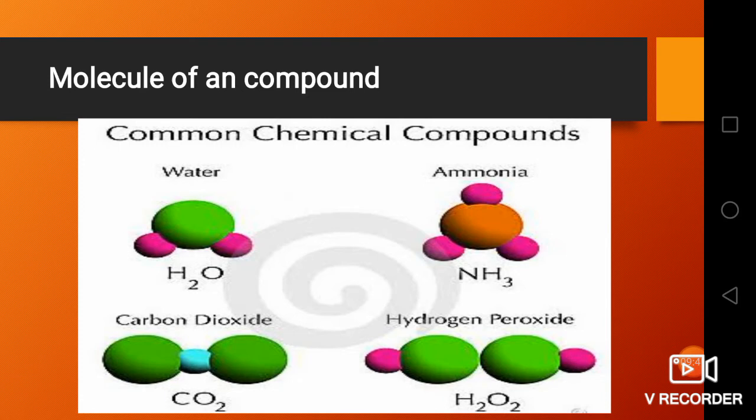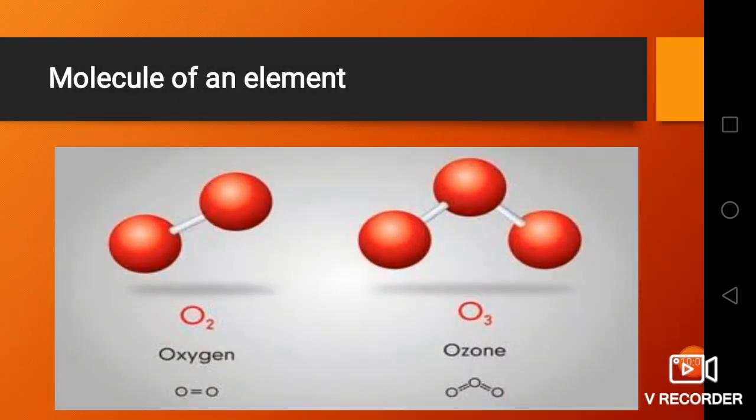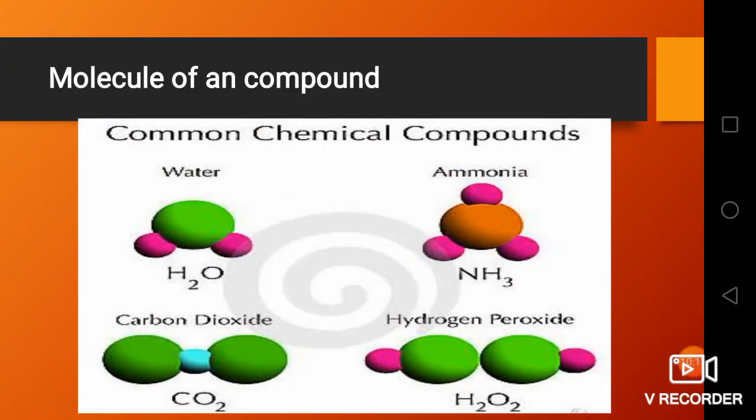Next let us see molecule of a compound. Here you can see few examples for compound. Water, it is a compound. Here the molecule of a compound: atoms of different kinds, different elements, form a compound. So in a molecule of an element, we can see atoms of the same kind form a molecule, that is oxygen and oxygen, they form a molecule, but here you can see the different elements, they form a compound.